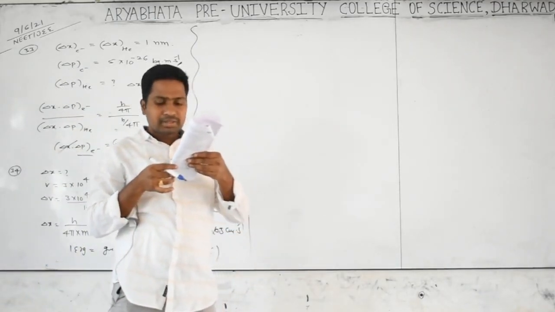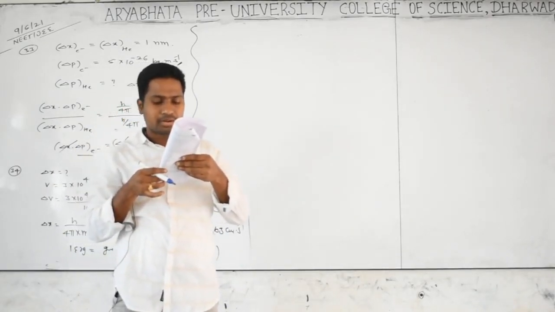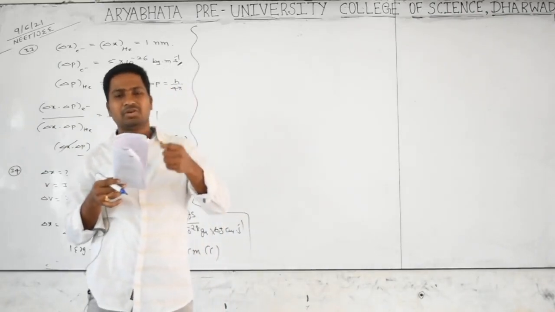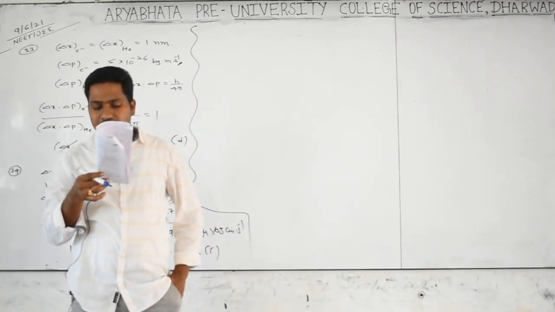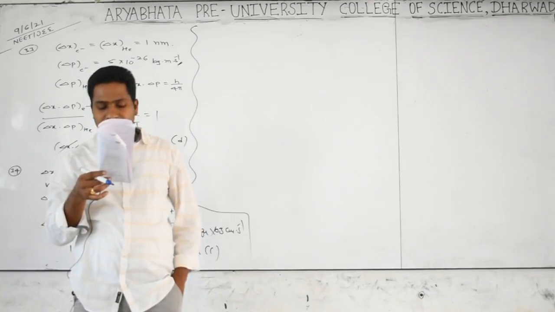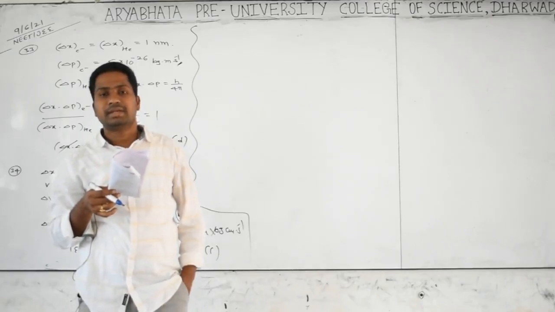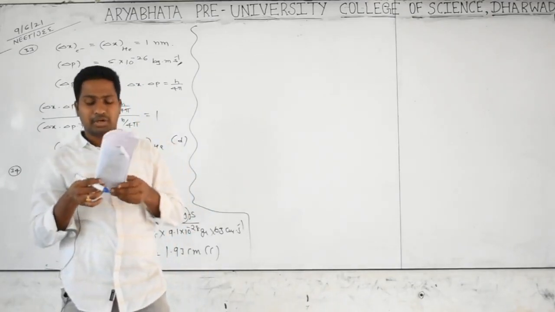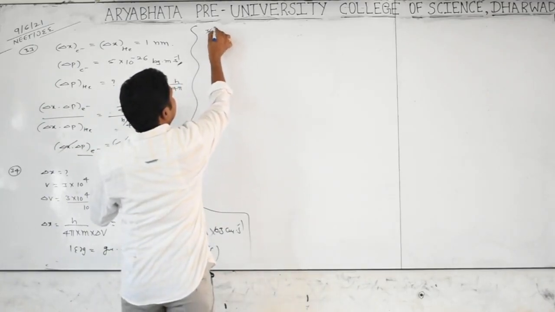Which of the following statements does not form a part of the Bohr atomic model? The question is asking which is not related to the Bohr atomic model. The position and velocity of an electron in an orbit cannot be determined simultaneously. That is the Heisenberg uncertainty principle, which is not related to the Bohr atomic model. Go for question number 36.